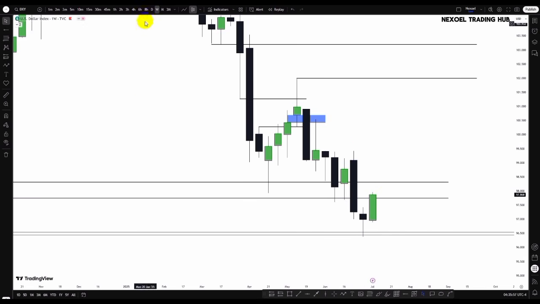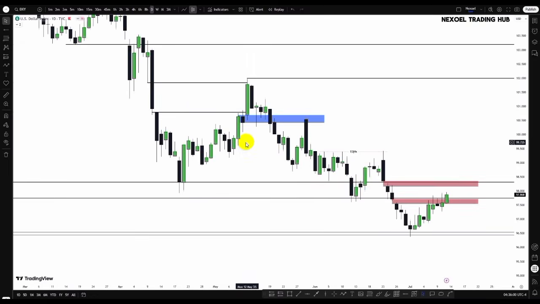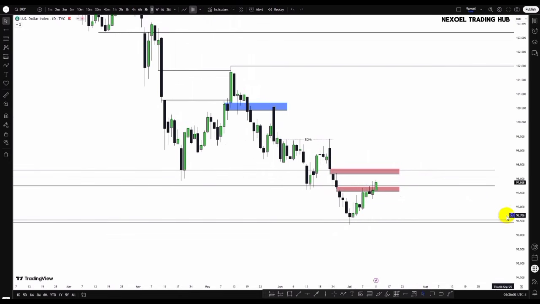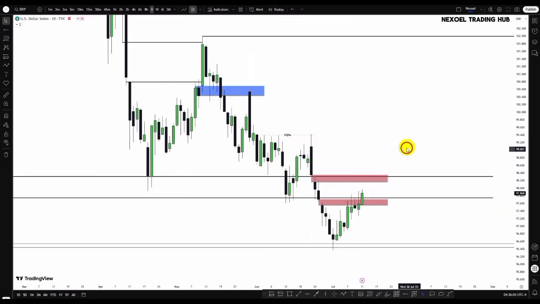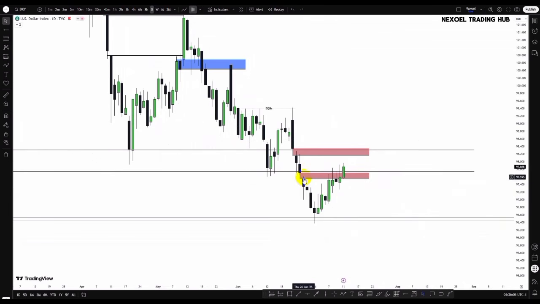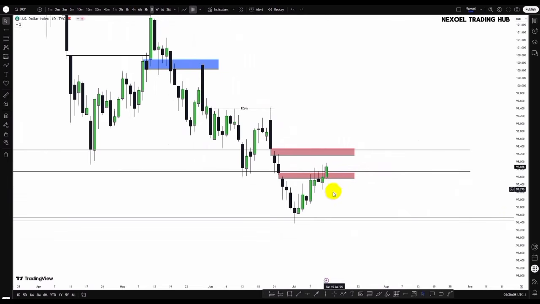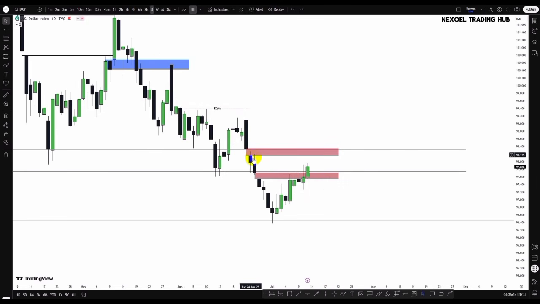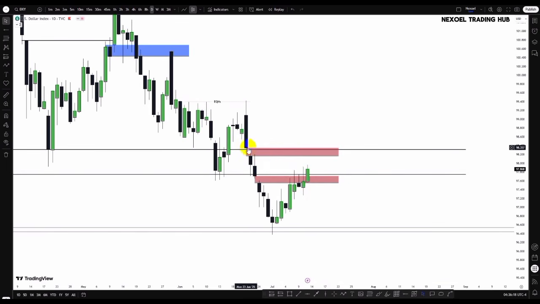But let's check the daily time frame. So here in the daily time frame, clearly from last week I told us we were anticipating to see how price is going to come into this liquidity gap here, and we can see how price has traded to the upside into the liquidity gap. So next we have this liquidity gap resting here, and this liquidity gap resting here we can see is also just within the monthly inversion fair value gap.